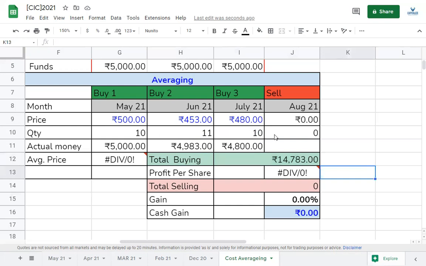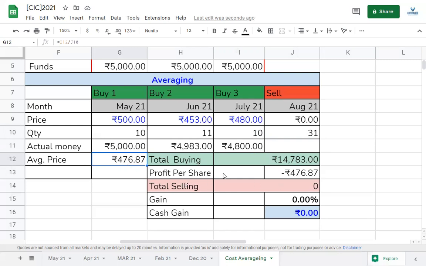Now, what is the total number of shares that we finally got? 10 plus 11 plus 10, so that's 31. And if I were to consider the average price, how did I calculate it? We got 31 stocks in total and our total buying was 14,783. So simply, I'm just going to take 14,783 divided by the total quantity. That gives me the average price per stock, which was just 476 rupees. Okay, you can already see how this has given us a much better average price to enter into a stock compared to one-time buying.